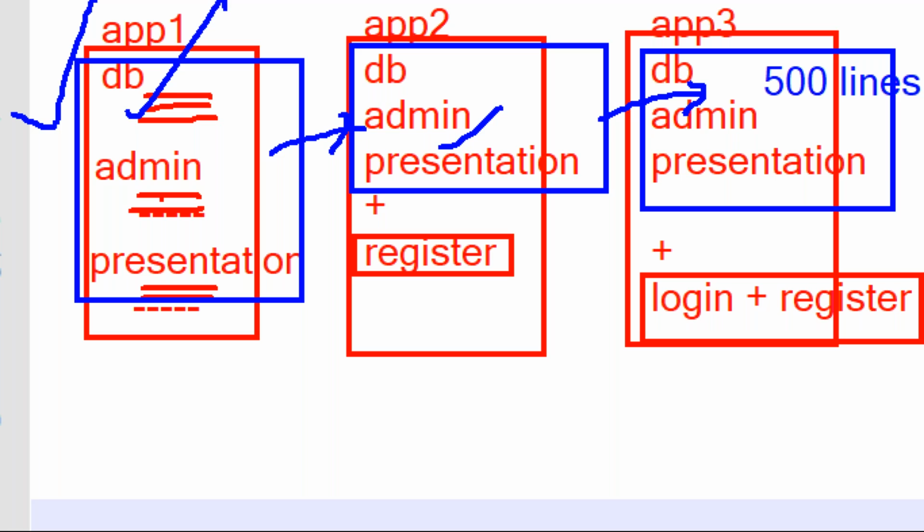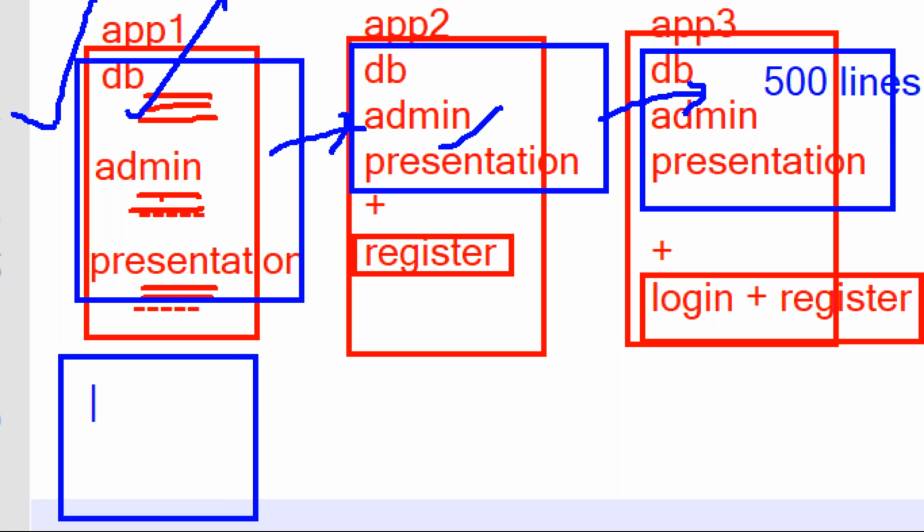So finally they took all these common features into one separate file. What common features did they take? DB related, admin related, and presentation related. They took all this common code into one file.